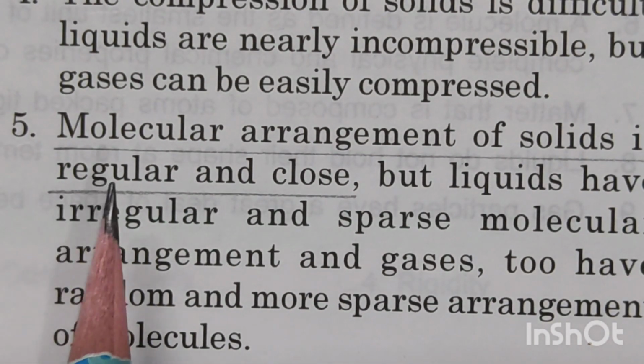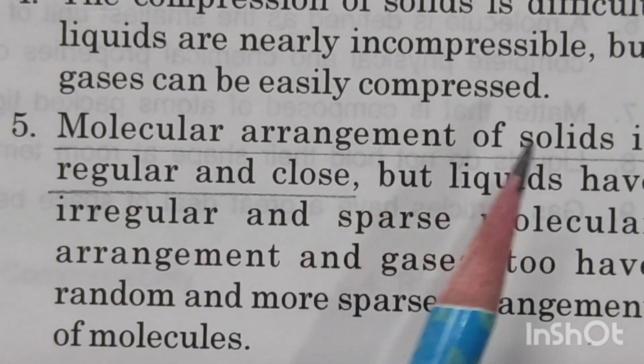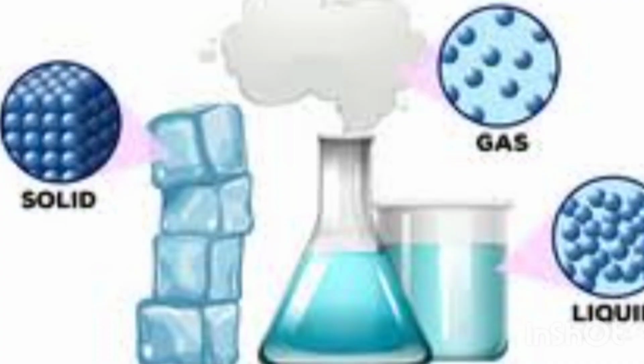Coming to the next point, the molecular arrangement of solids is regular and close. That means the molecules arranged in solids take a regular pattern and they are very close to one another. Liquids have irregular arrangement because the molecules have some space between them, so they keep on moving here and there. And gases have random arrangement, that means the molecules keep on moving, and that is why there is no molecular arrangement in gases.